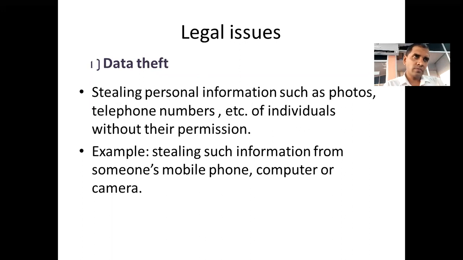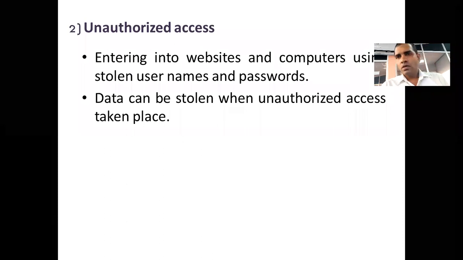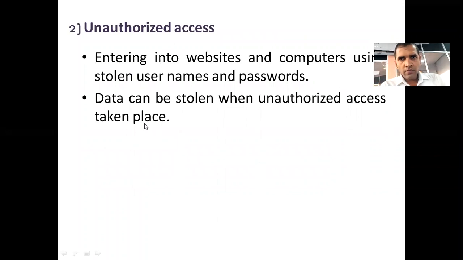Okay. Look, second, unauthorized access. This is something different from the previous one. In the previous point, the personal information is stolen by accessing someone's phone, memory card, or computer physically.